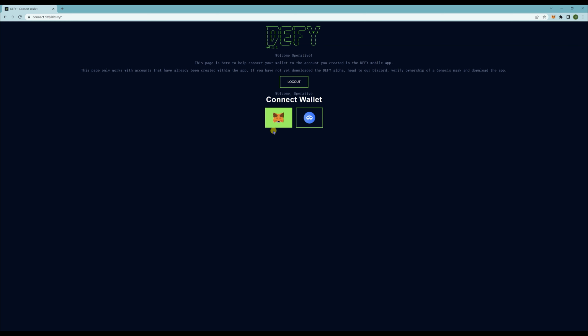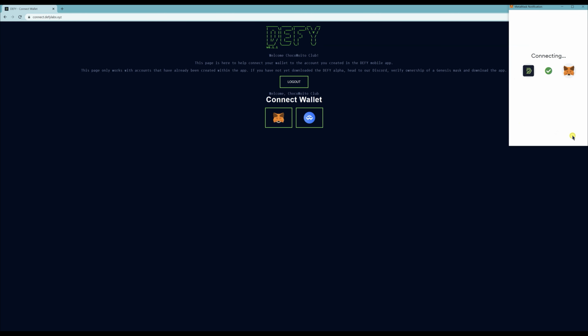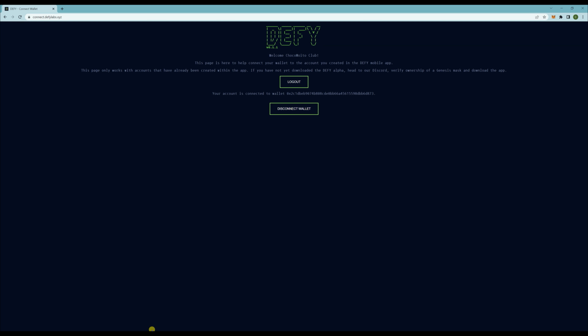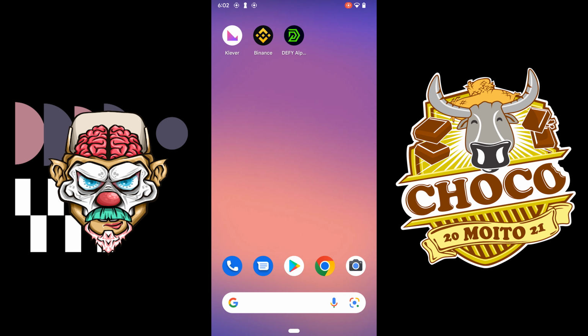And then connect your Metamask wallet. Make sure you're on the wallet that has the mask. Click on connect and sign. And then just wait for the mask to show up. There. So now you're connected. So once you've connected your wallet, you want to go back to the app.